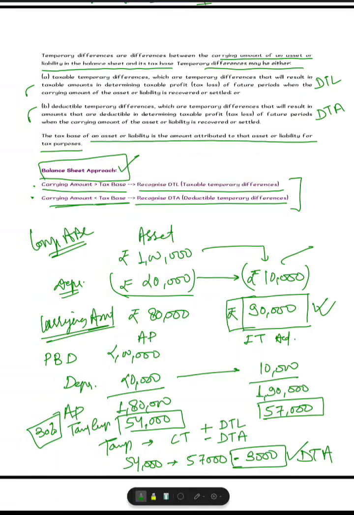So as I told you, in this scenario, create or recognize a deferred tax asset. So yes, we have already created a deferred tax asset. In the first year we created it. This is the second year, again we are going to create it. So in future this deferred tax asset will be utilized, because we have already paid a higher tax.